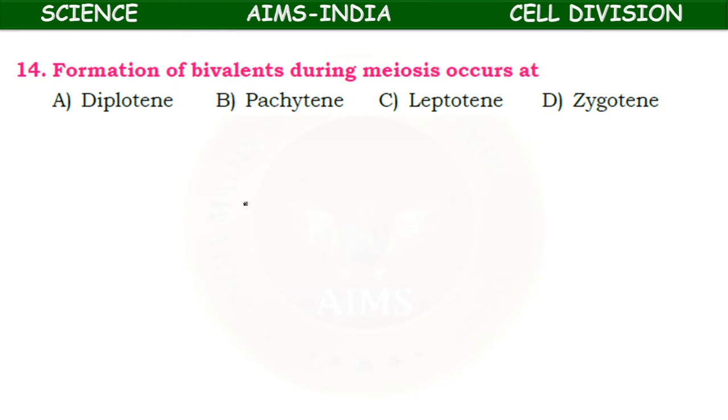Next, formation of bivalents during meiosis occurs at diplotene, pachytene, leptotene, or zygotene.